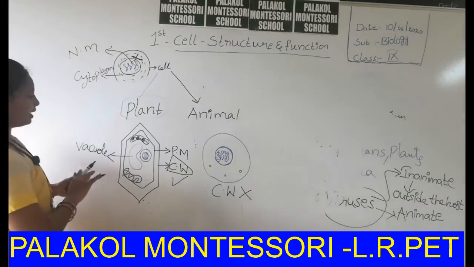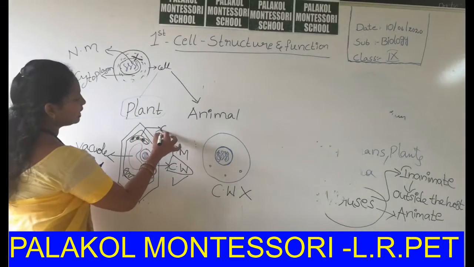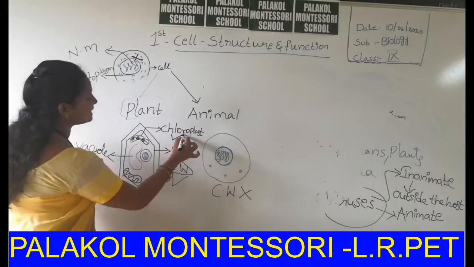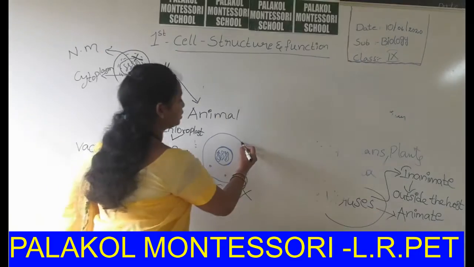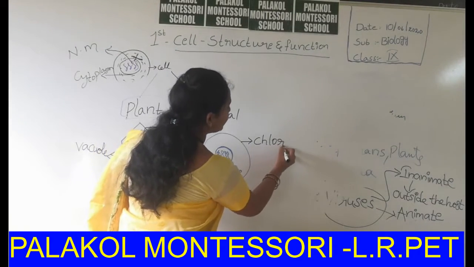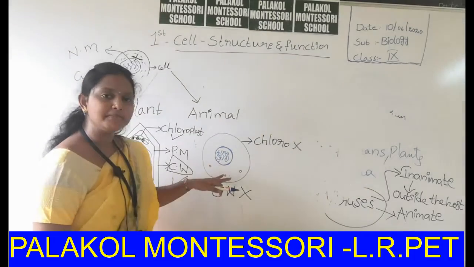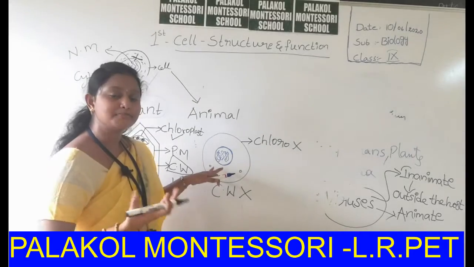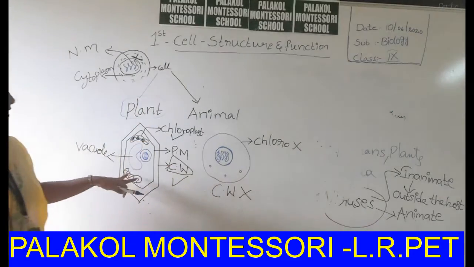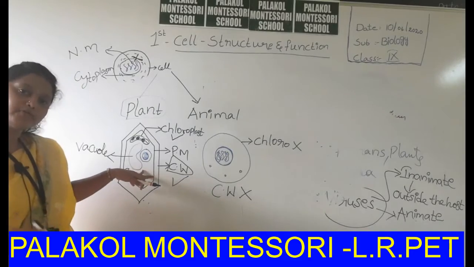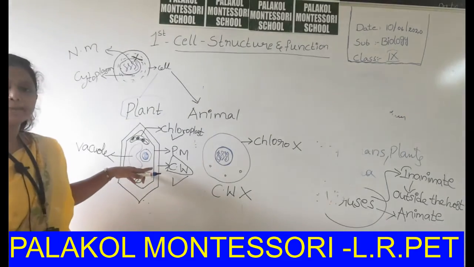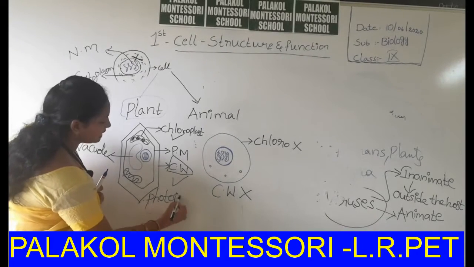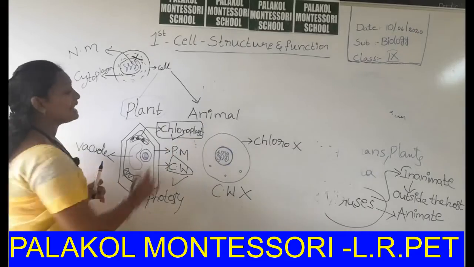Another point: in plant cells chloroplast is present, but in animal cells chloroplast is absent. That's why animals cannot do photosynthesis; they cannot get food materials on their own. But plant cells can prepare their own food through a process called photosynthesis, due to the chloroplast cell organelle.